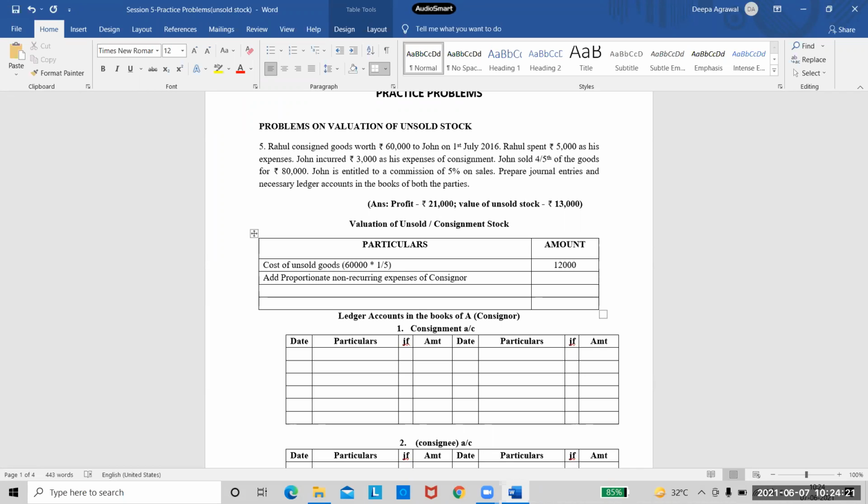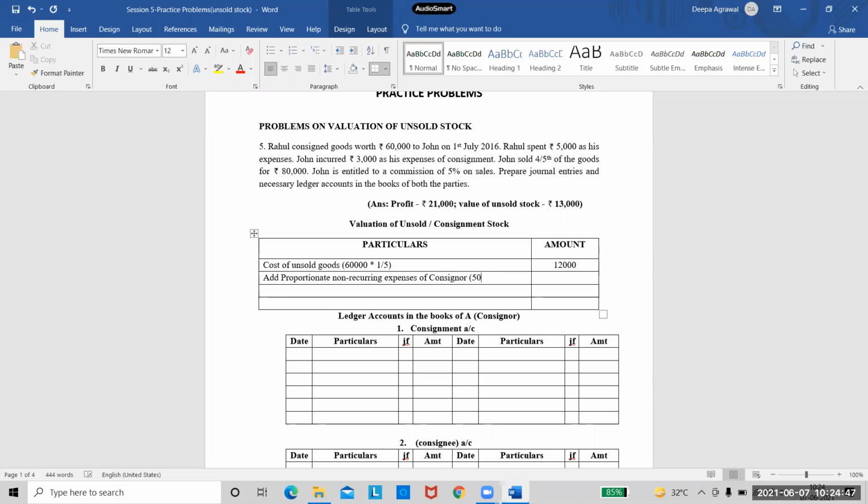So whenever he doesn't mention the type of expenses, we always assume that all consignor's expenses are non-recurring and all consignee's expenses are recurring. So we will leave consignee's expenses because we are assuming that they are recurring. So just forget about consignee's expenses. We will take only consignor's expenses.